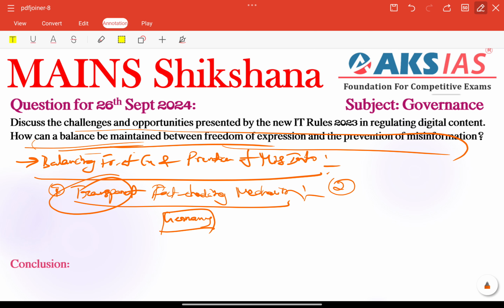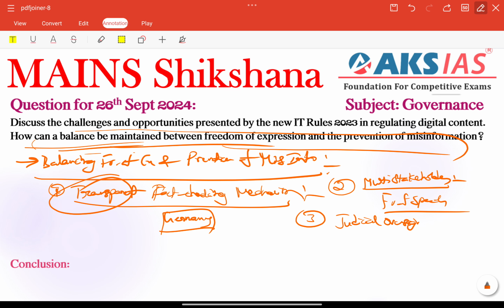For the second point, whatever measures we need to take here, a multi-stakeholder approach is also very important. Involving civil society, media organizations, and tech platforms is very important in the policy-making process. It will ensure that multiple perspectives are considered, thus protecting our freedom of speech. Very important, right?